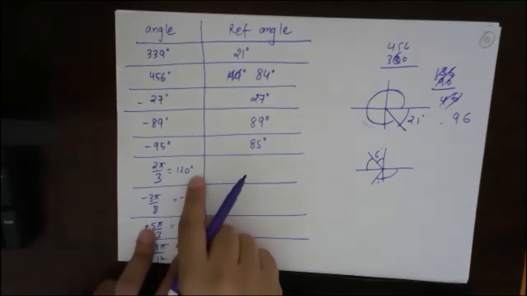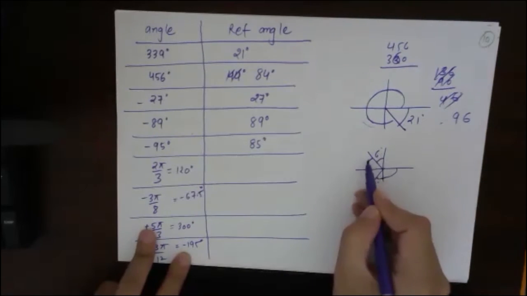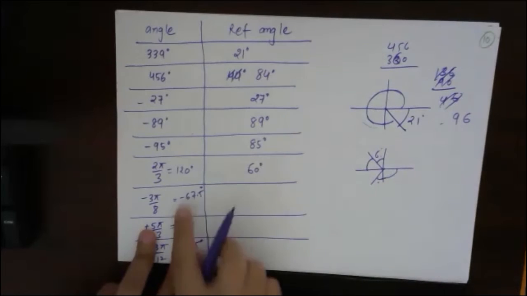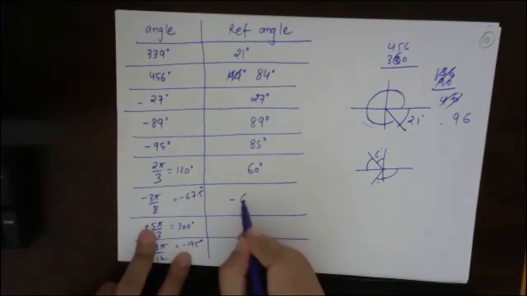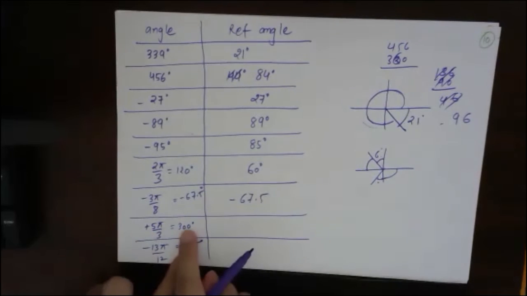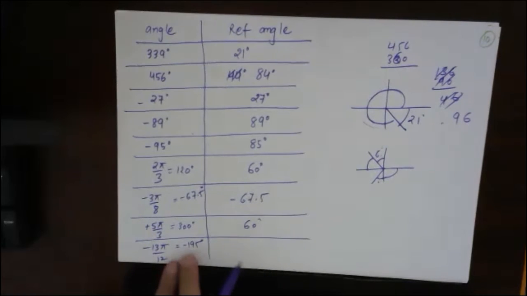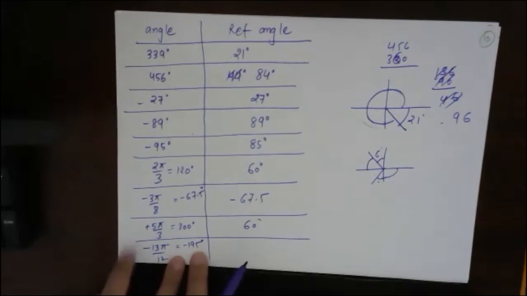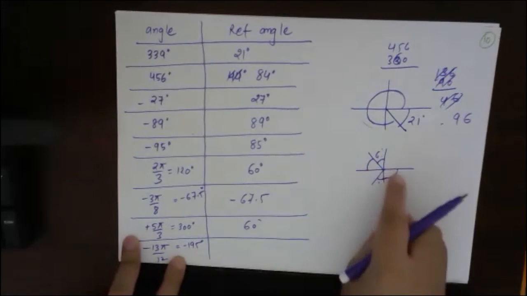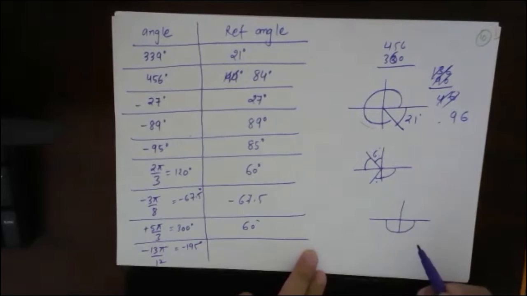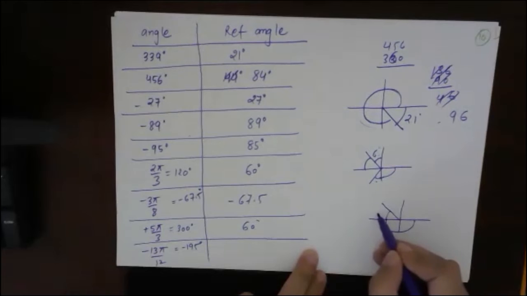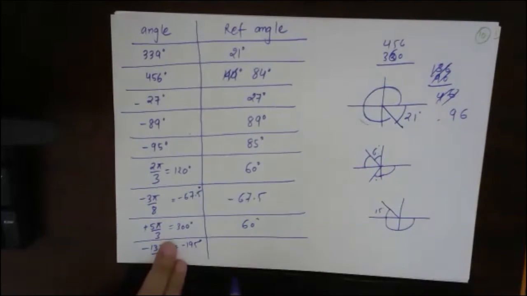Very good. 120 means 90 plus 30, so the reference angle is 60 degrees. Minus 67.5 has what reference angle? Same, 67.5. For 300, how much should I add? 60 will be the reference angle. Minus 195: from here till here we have moved 180 plus 15, so this angle is 15 degrees. The reference angle is 15 degrees.